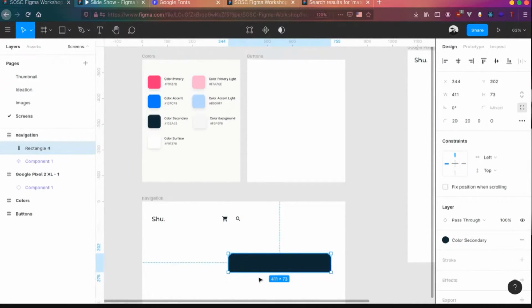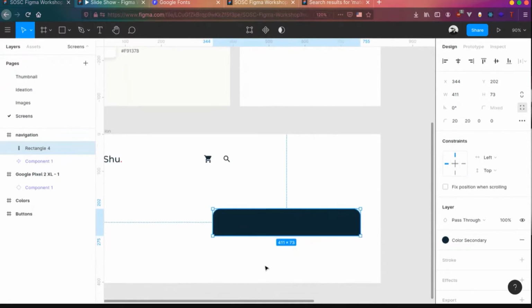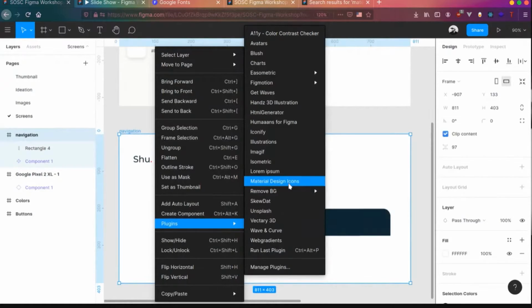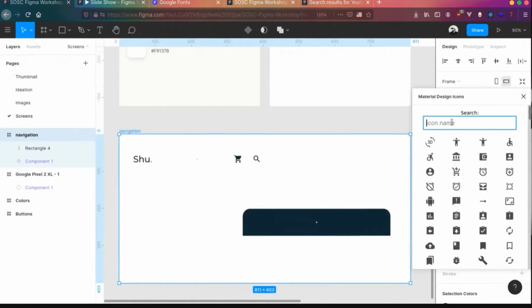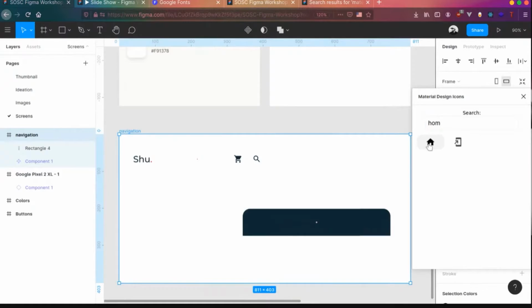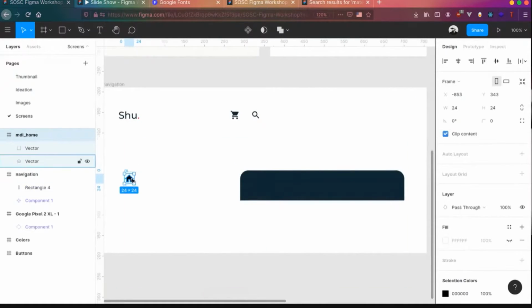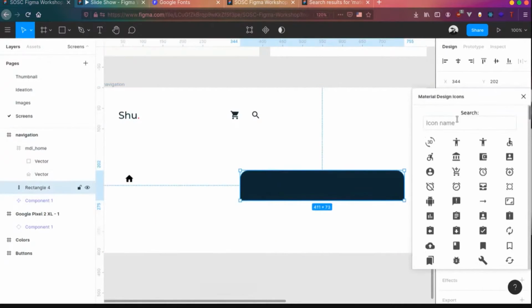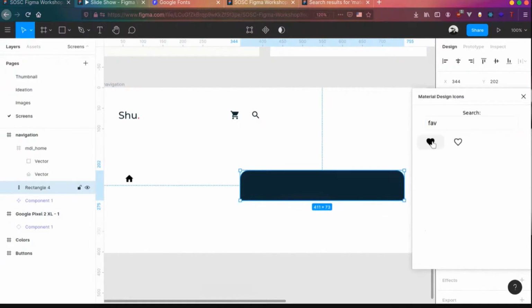As I told, we need 3 icons over here. Let's bring 3 icons for it. Plugins, material design icons. The first one is the home icon. Let's keep it aside in here. And one more is the favorite icon.